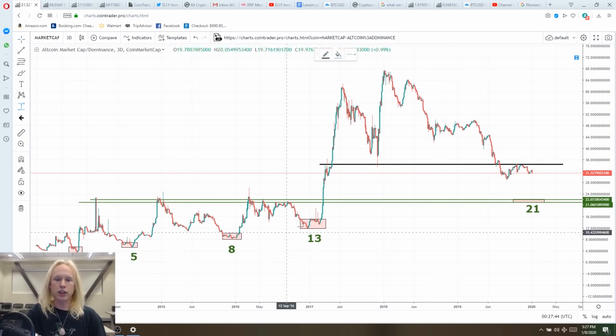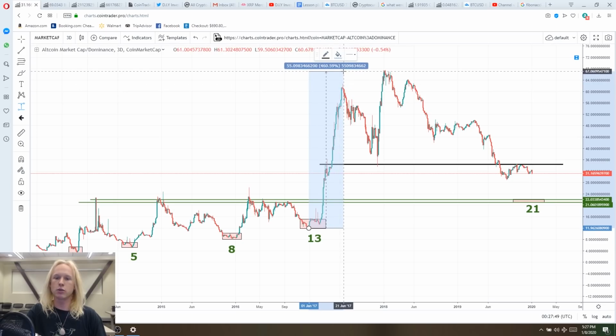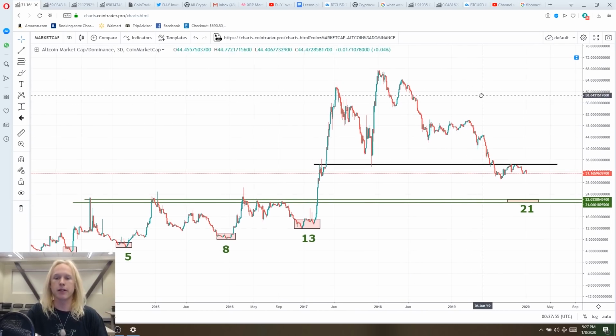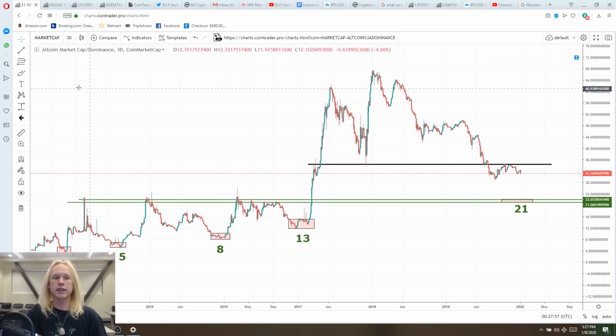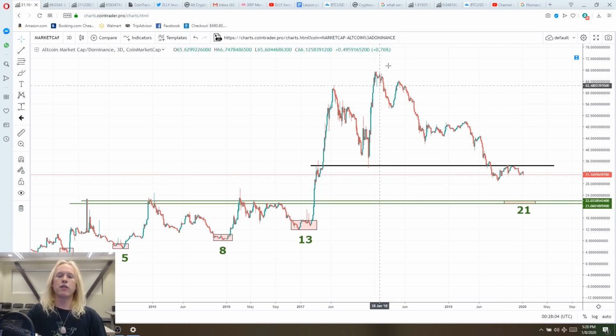Now, the last alt season that we had from our 13% dominance was one of the bigger ones that we've experienced. This is where most of you guys actually got into crypto because this is where all of the retail money actually came into the market. Now, what's taking place currently is this long, slow, drawn-out bear market. Now, I wanted to talk about this because it's very important because we've basically retested a major support zone and it's now getting rejected at resistance.